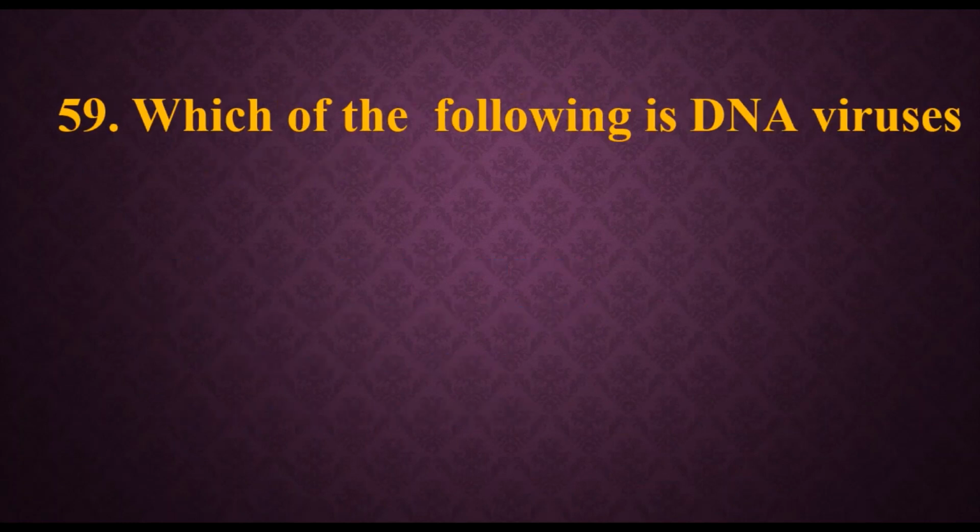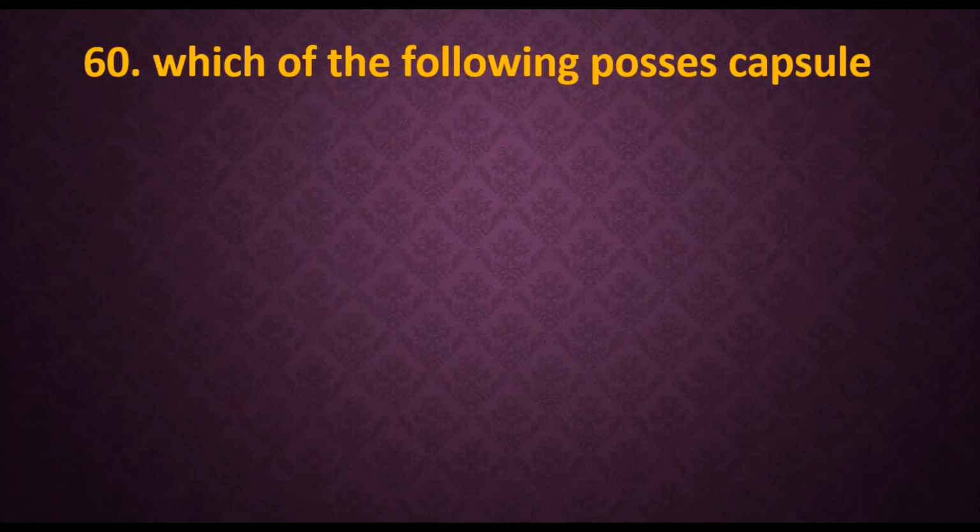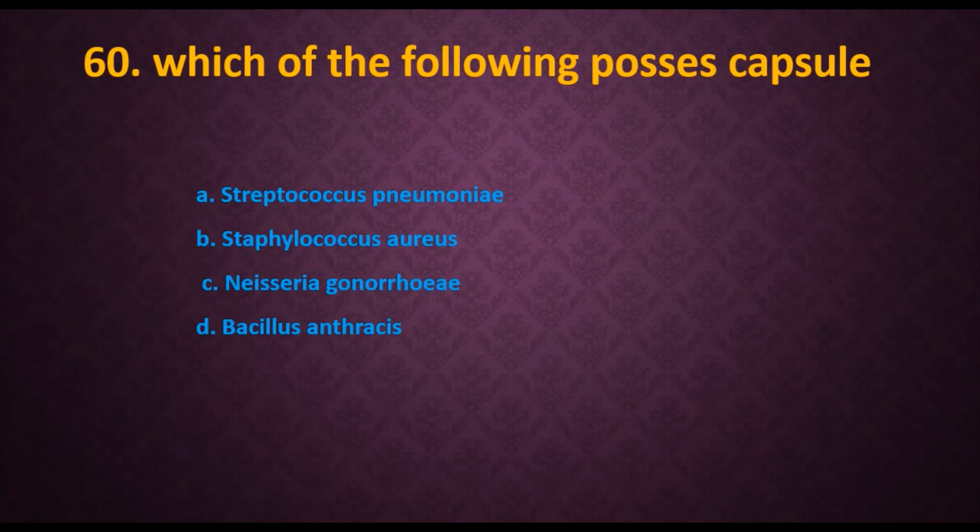59. Which of the following is a DNA virus? Options are A. Parvoviridae, B. Flaviviridae, C. Prions, D. Caliciviridae. And the answer is Parvoviridae. 60. Which of the following possess a capsule? Options are A. Streptococcus pneumoniae, B. Staphylococcus aureus, C. Neisseria gonorrhoeae, and D. Bacillus anthracis. So the first option is the right one. Streptococcus pneumoniae possesses the capsule around it.